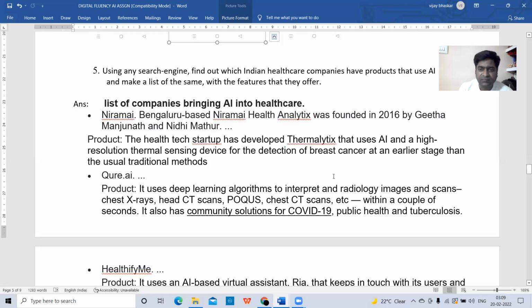Okay. So early stage detection of breast cancer can be done by Thermalytics, a product developed by the Niramai healthcare company.